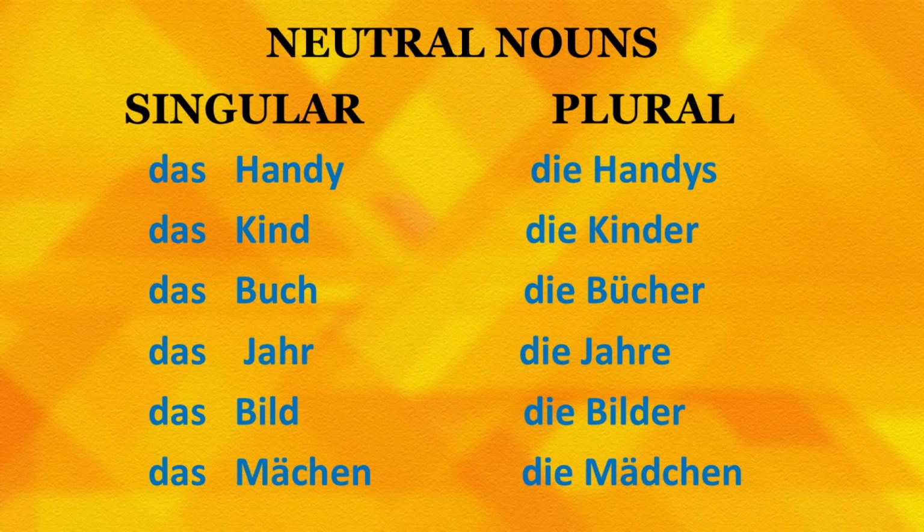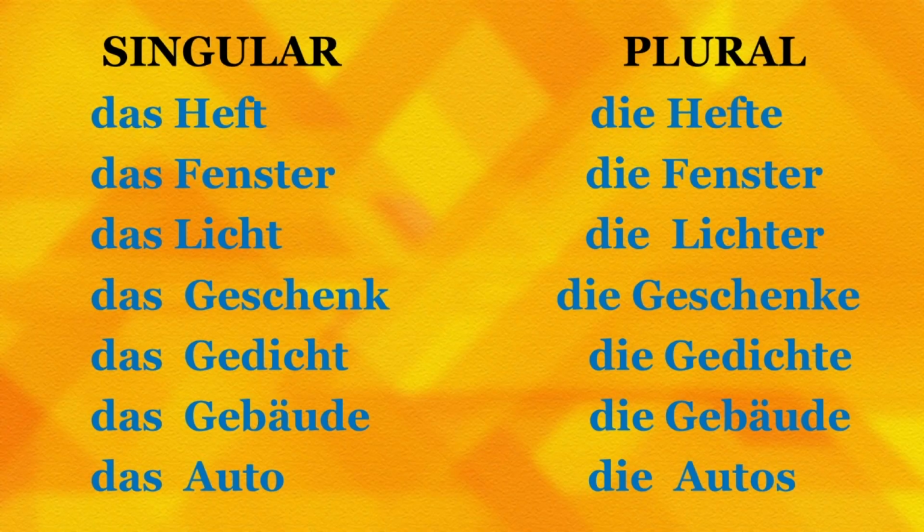Next word, das Mädchen. Das Mädchen refers to a young girl and the plural form is again die Mädchen. Please remember, for some words the plural form is the same as the singular word. So, you can identify it on the basis of the article, that is das or die, and also with reference to context. So, do remember that. Next word, das Heft. Das Heft means diary, and die Hefte, the plural form. Das Fenster, window. Die Fenster, plural form of window.